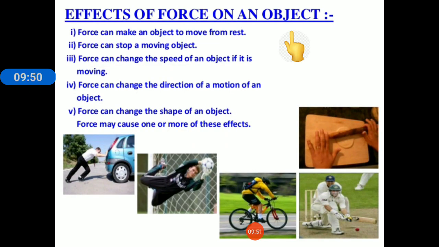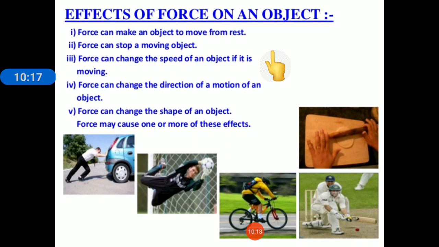Now, what are the effects of force on an object? When a force acts on a body, it may have any one or more than one of the following effects. First, force can make an object move from rest. For example, a table is there, and if we want to move it, we have to apply force to it.